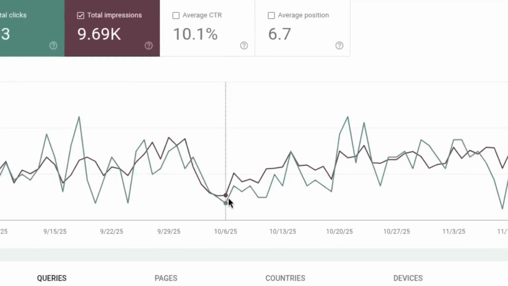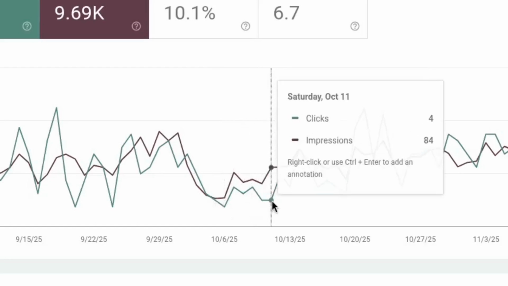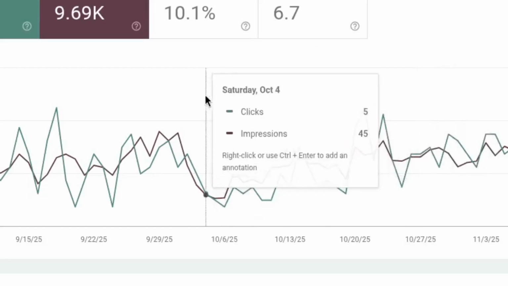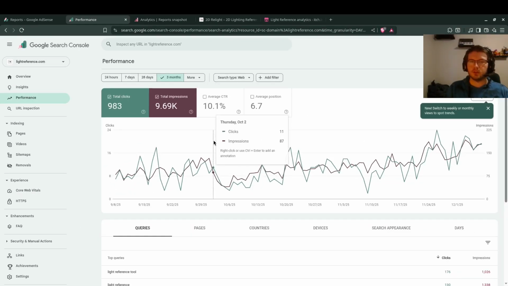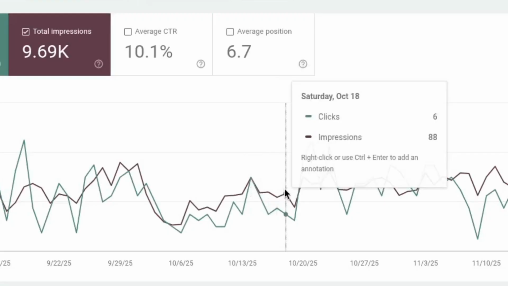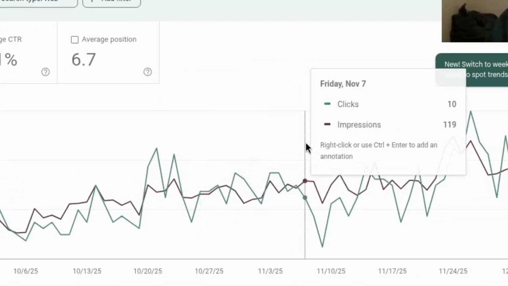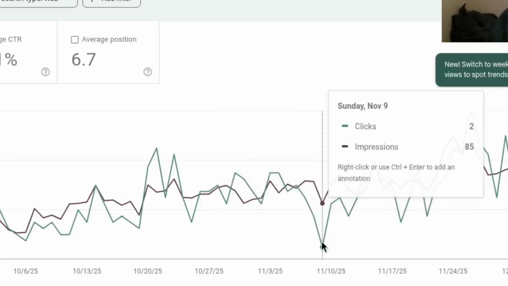So October was pretty rough, especially at the beginning. I saw a steep decline. I found out that there was a major bug at the beginning of October where most users couldn't even use the tool on certain browsers. I believe it was the Firefox and Safari browsers. But after fixing that, I saw a major uptick, as well as various SEO updates. There was a pretty big nosedive on this Sunday. Sundays are typically pretty bad anyways.